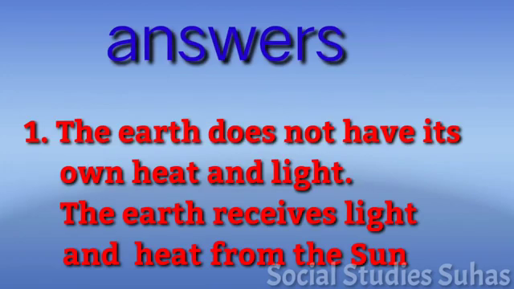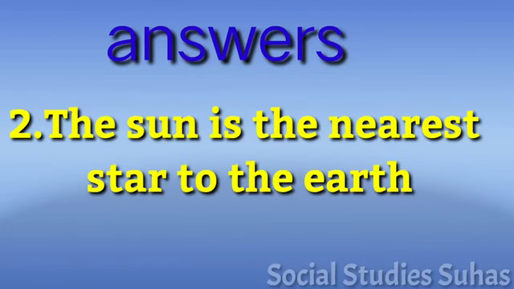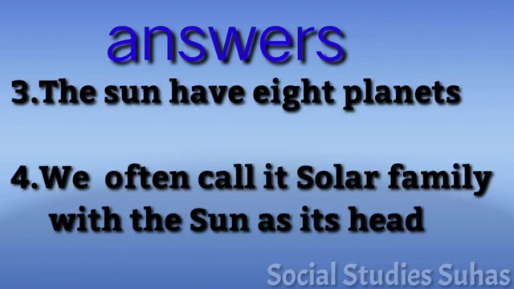Answers. The earth does not have its own heat and light. The earth receives light and heat from the sun. Next one. The sun is the nearest star to the earth. Next one. The sun has 8 planets. We often call it solar family with the sun as its head.